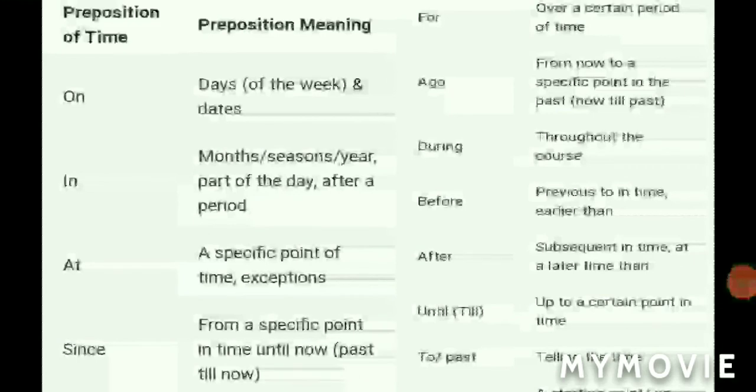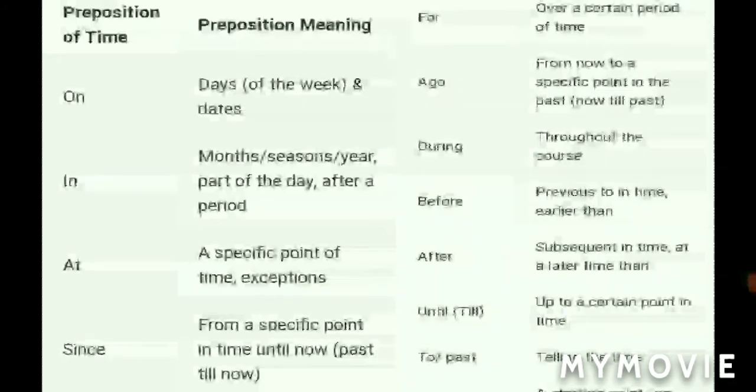Children, here are some more lists showing the prepositions of time, with their meanings, meaning where to use. On, with days of the week, dates. In, month, season, year, part of the day, after a period. At, with a specific point of time. Since, from a specific point in time until now. For, over a certain period of time. Ago, from now to a specific point in the past.